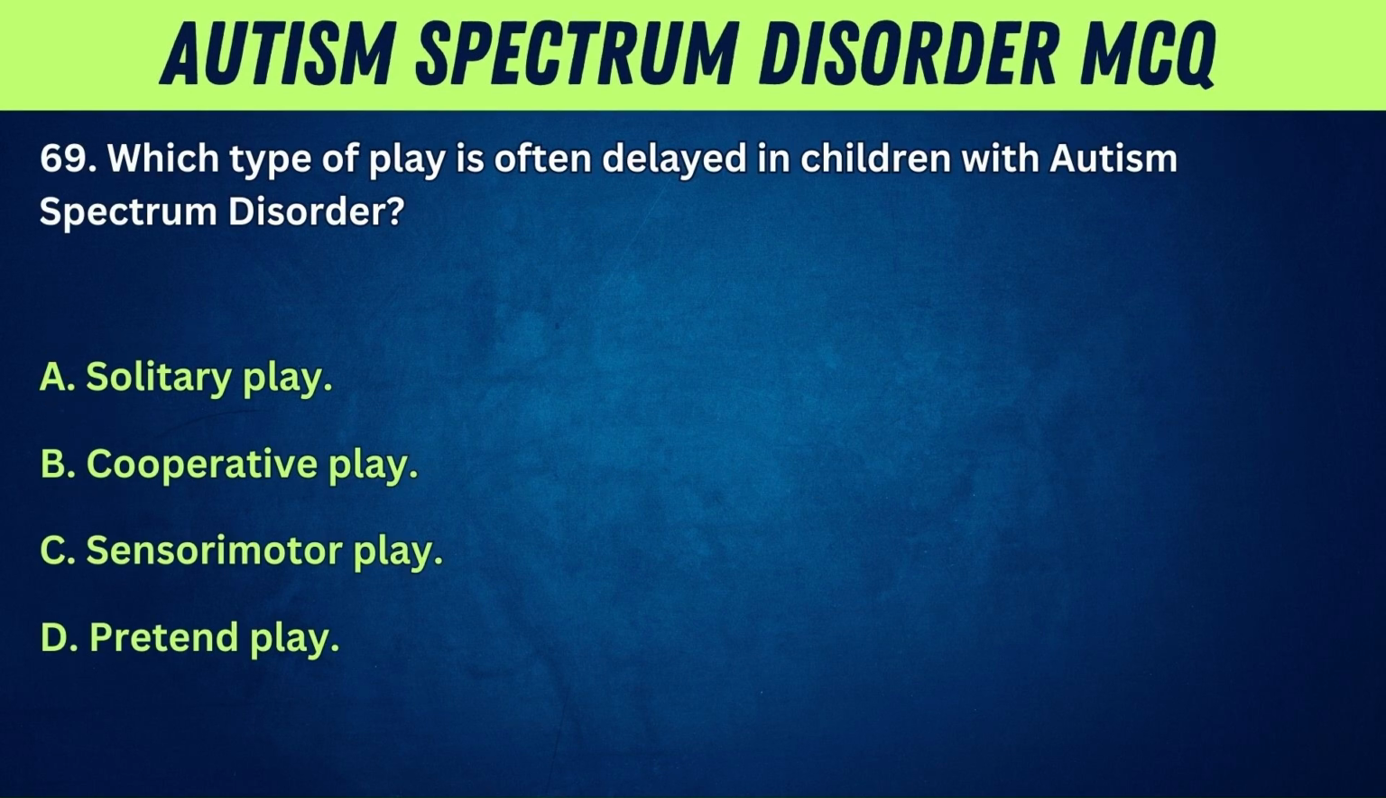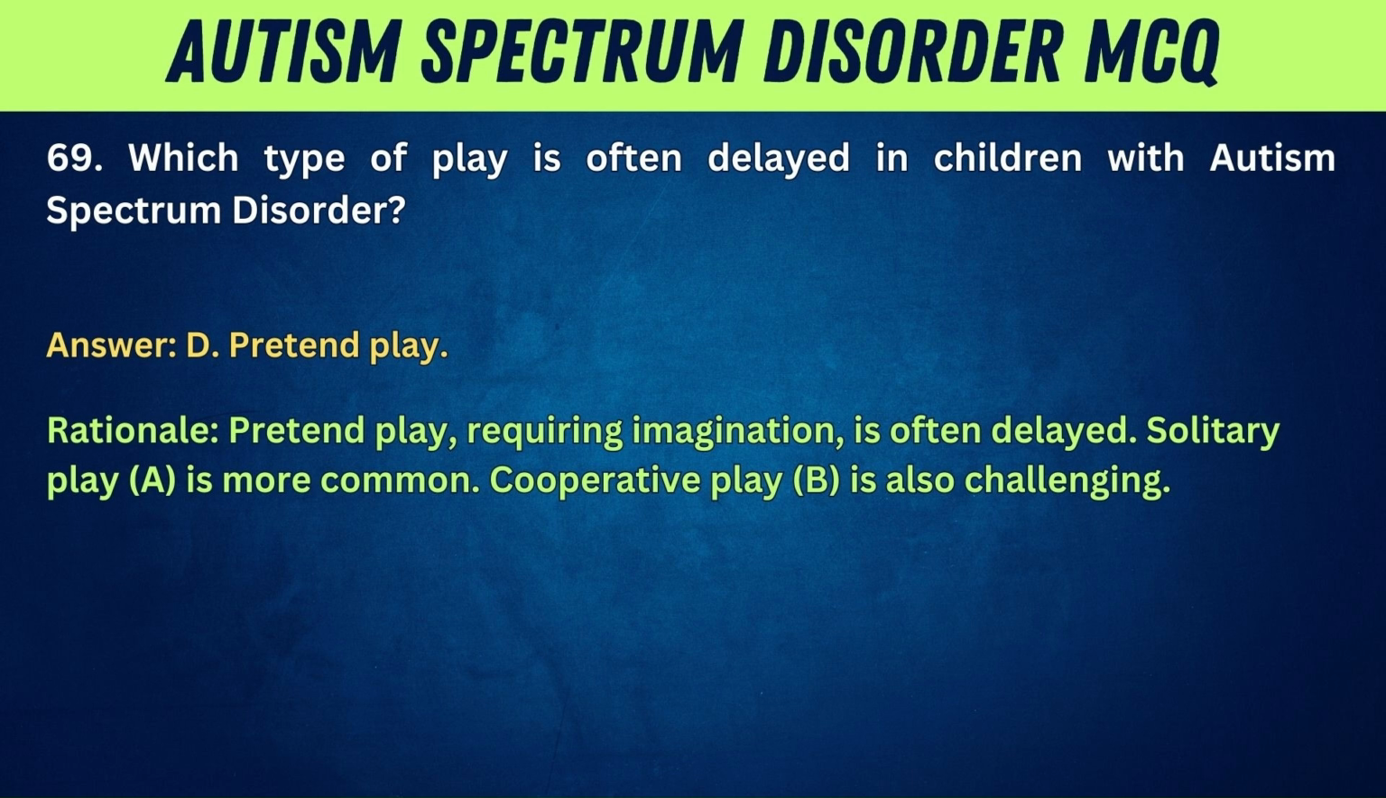69. Which type of play is often delayed in children with autism spectrum disorder? A. Solitary play. B. Cooperative play. C. Sensorimotor play. D. Pretend play. Answer: D. Pretend play. Rationale: Pretend play, requiring imagination, is often delayed. Solitary play, A, is more common. Cooperative play, B, is also challenging.